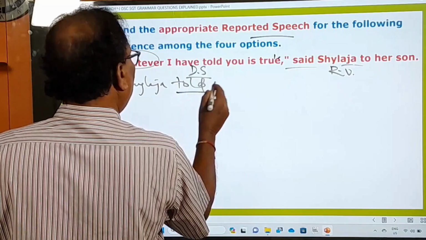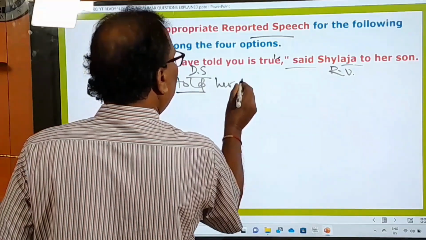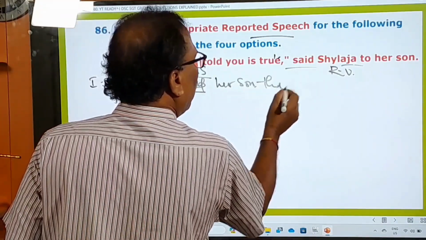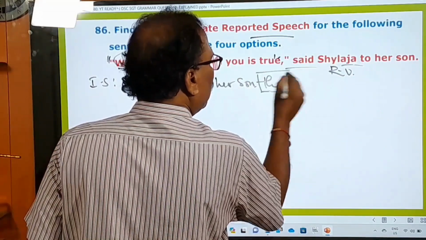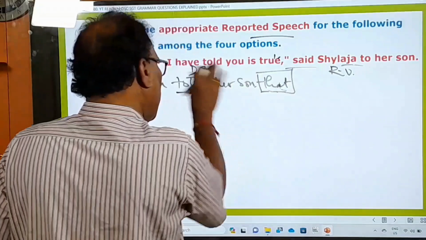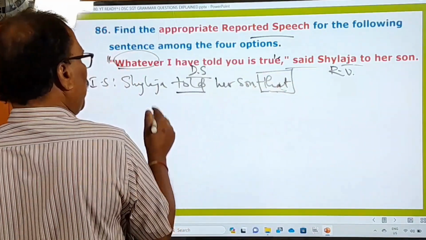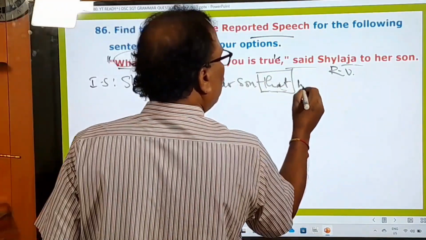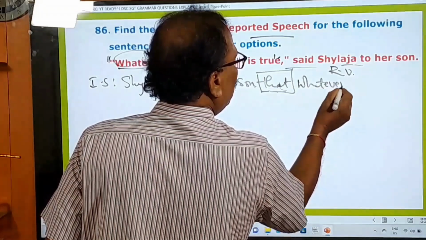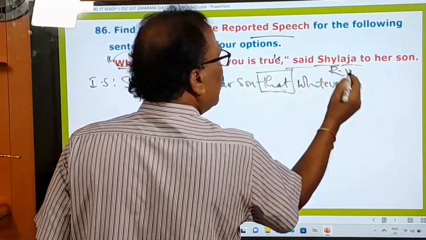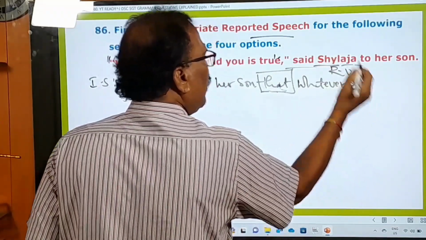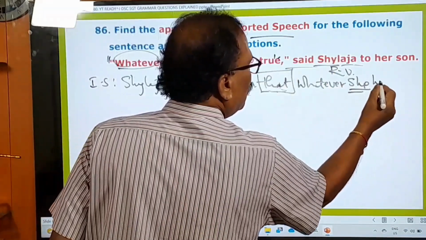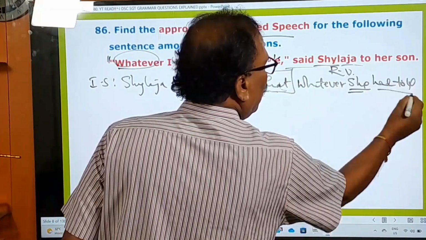Here told, Shailaja told her son, right? And to connect this reporting verb and this direct speech, we have to use what? The connecting word that. Afterwards, you change this sentence into indirect speech. Whatever I have told you, use it as it is. No change at all. I means who? Shailaja. That means when I is turned into Shailaja, it becomes she, right? And have told is turned into had told you, because I have already told you that.